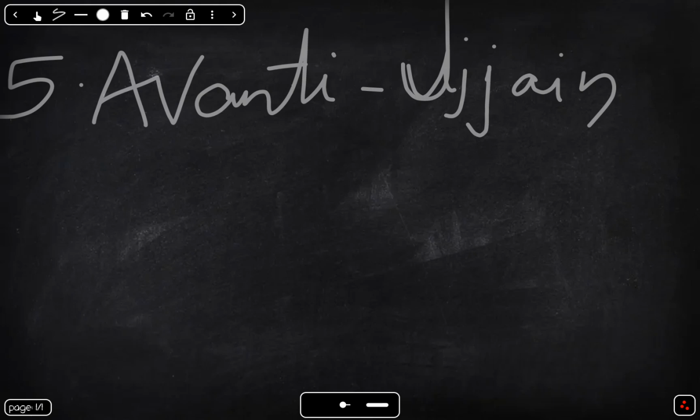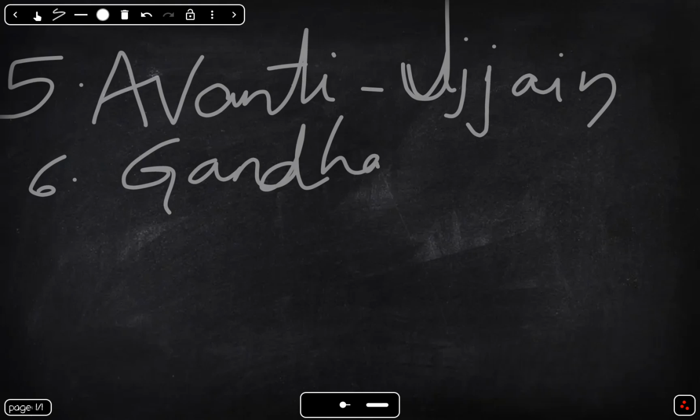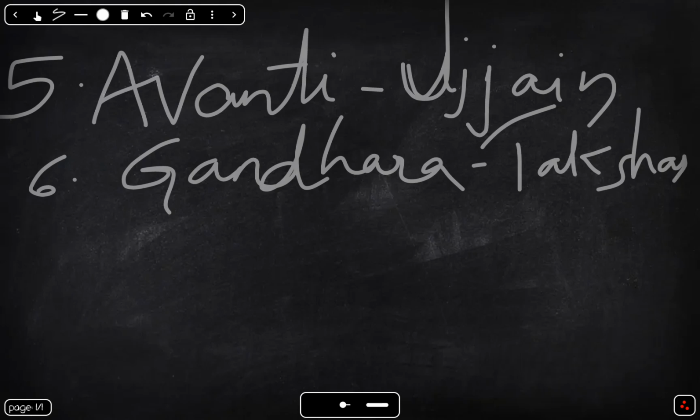Capital Ujjain. Important trade center. So Avanti is a trade center and powerful western kingdom. Sixth one is Gandhara. Gandhara is located in northwest India, modern Pakistan. It is famous for education, Takshashila, which means the education system. So remember this keyword, Takshashila.